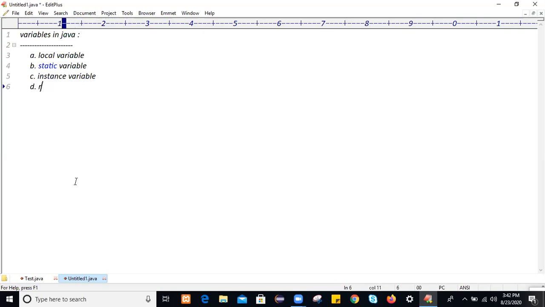Reference variable again differs in two types. One is local reference variable and static reference variable. Let's get started with local variable.